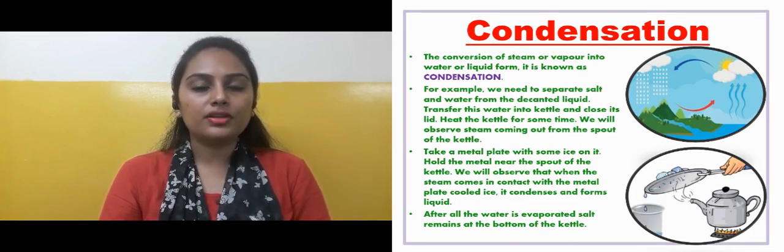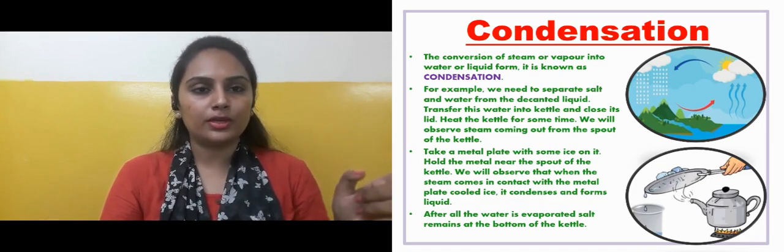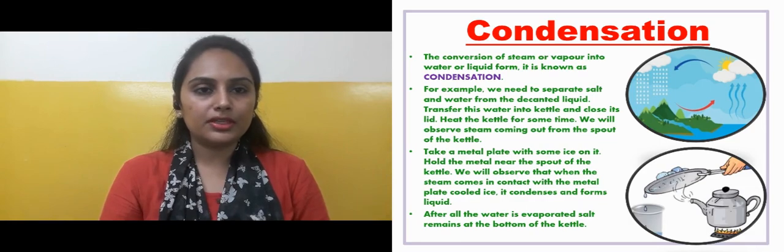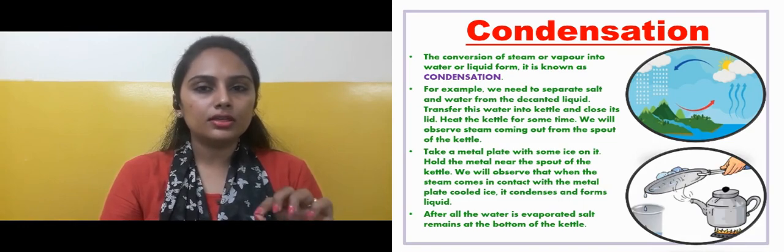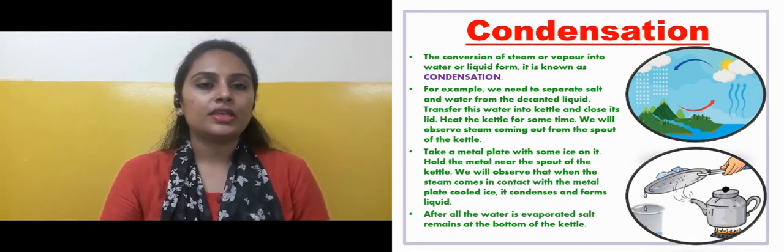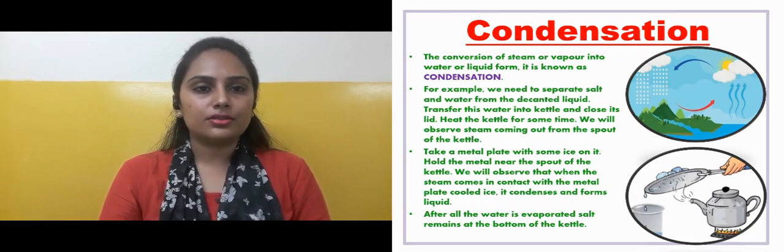After all the water has evaporated, the salt remains at the bottom of the kettle. Now it is heated, it has converted into steam, the steam has condensed into liquid on the ice, and the water has already evaporated. So what will remain in the kettle? Salt particles will remain in the kettle. Okay, so that is condensation.